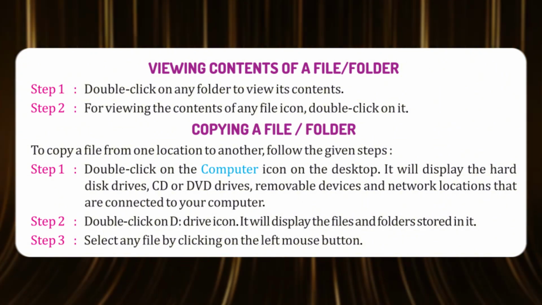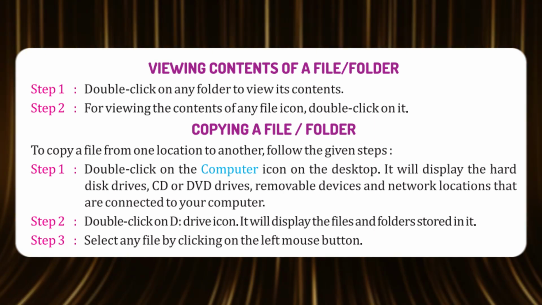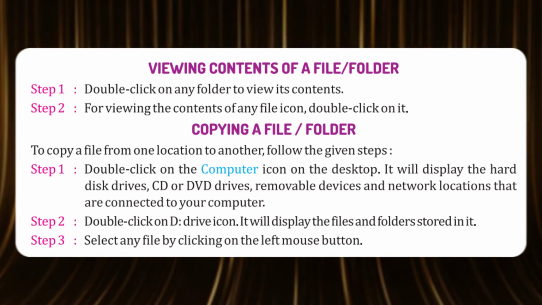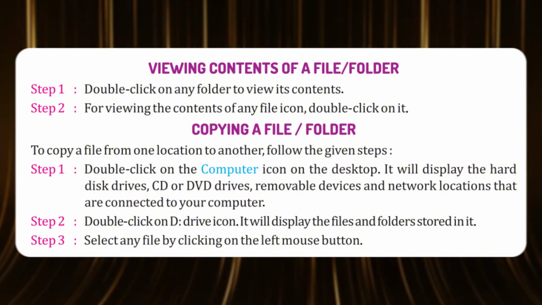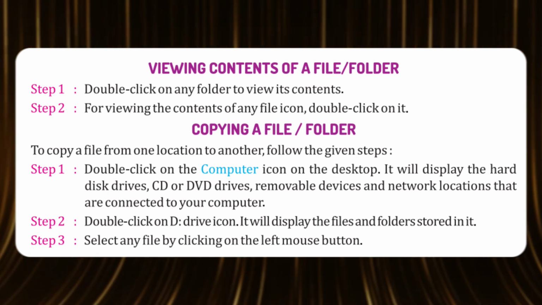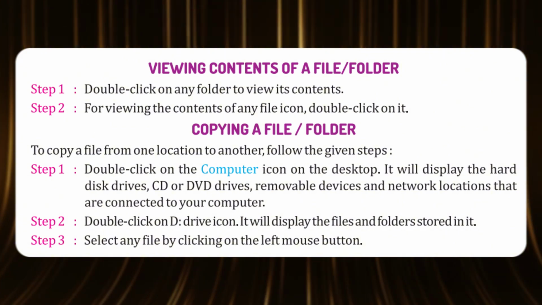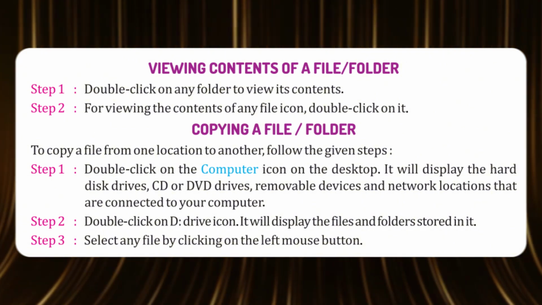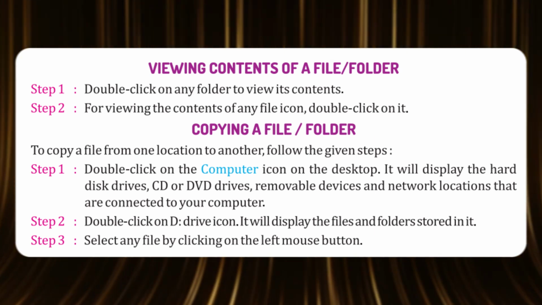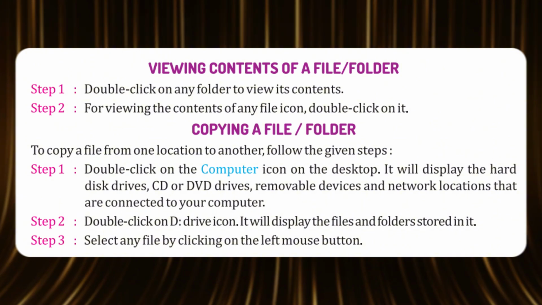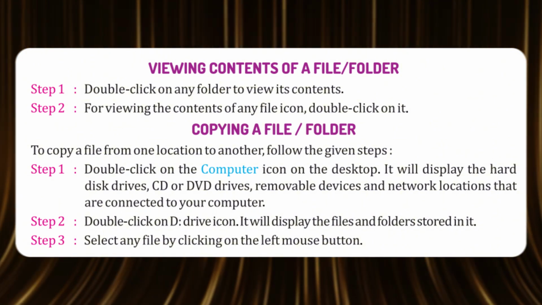Copying a file folder. To copy a file from one location to another, follow the given steps. Step 1. Double-click on the computer icon on the desktop. It will display the hard disk drives, CD or DVD drives, removable devices and network locations that are connected to your computer. Step 2. Double-click on the drive icon. It will display the files and folders stored in it. Step 3. Select any file by clicking on the left mouse button.